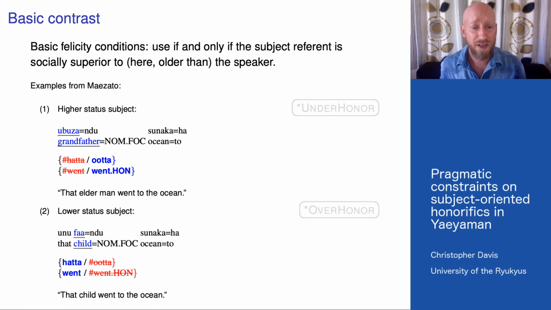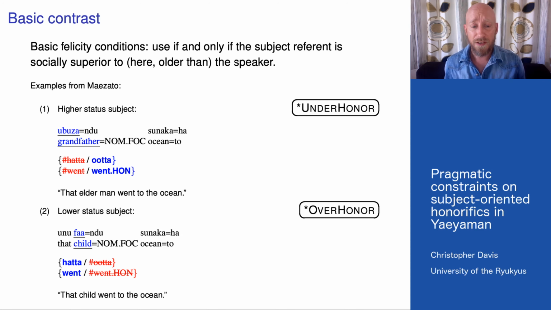The basic contrast to get us started is shown here with data from Maezato. In example 1, the subject refers to a village elder, and felicity requires that the honorific verb form be used. By contrast, in 2, the subject refers to a child, and the honorific form is infelicitous. We can thus state the basic felicity conditions as a biconditional: use the honorific form if and only if the subject referent is socially superior to the speaker.